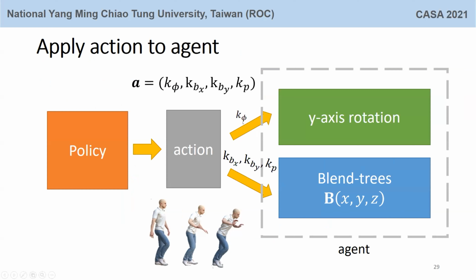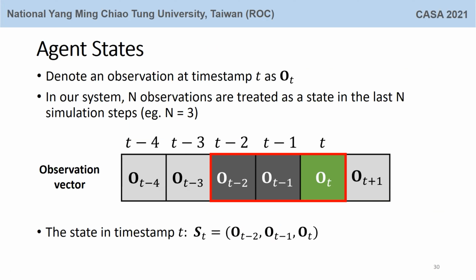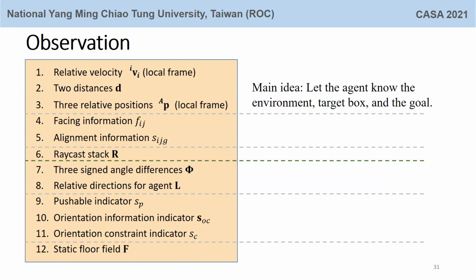An agent state is a series of observations. The system contains 3 consecutive observations as one state of the agent. This table is the item of an observation. The agent relies on the items to know the environment, target, object, and the goal.